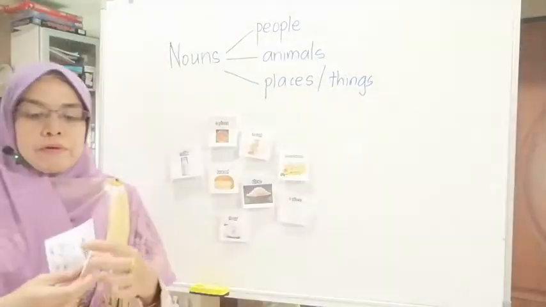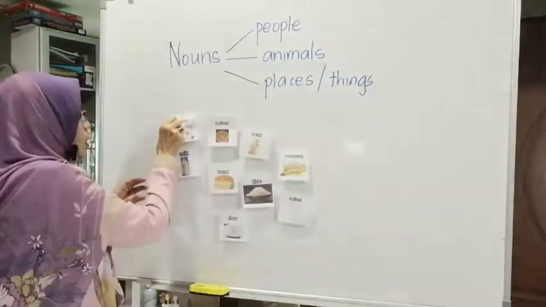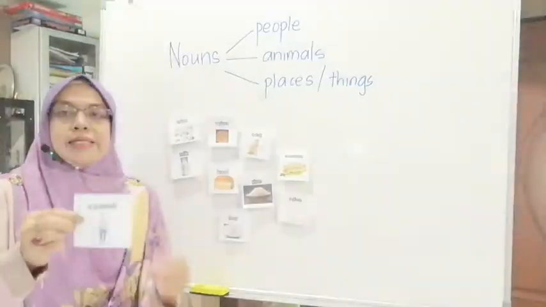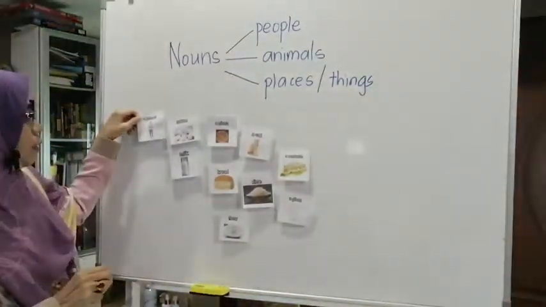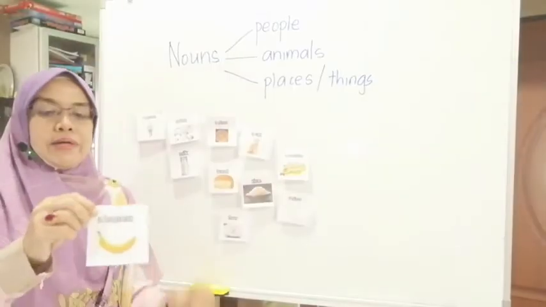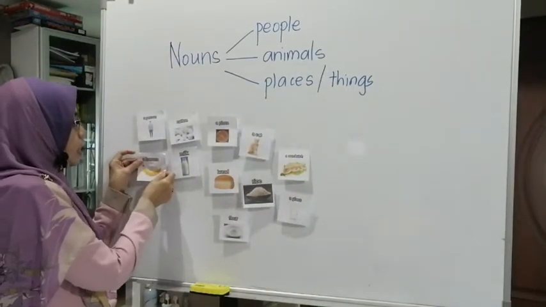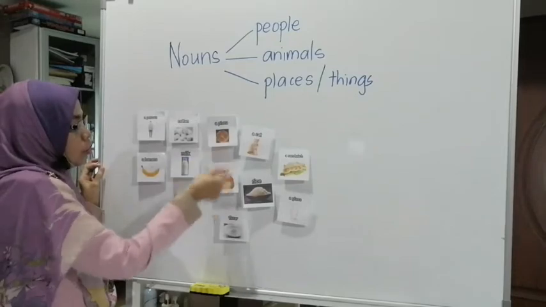A picture of cotton. You can see cotton at home. And this is a person, one man, a person. And the last one here that I have is a banana. So these are nouns. As you can see, these are all nouns.